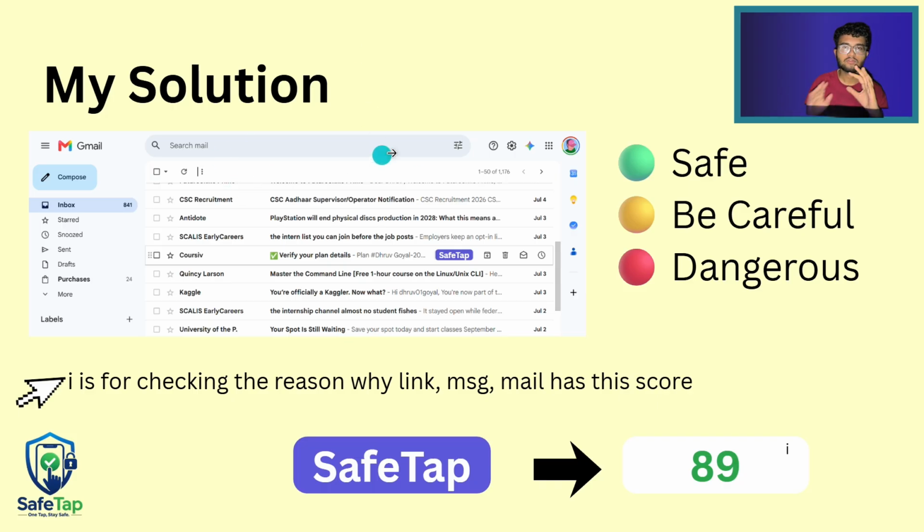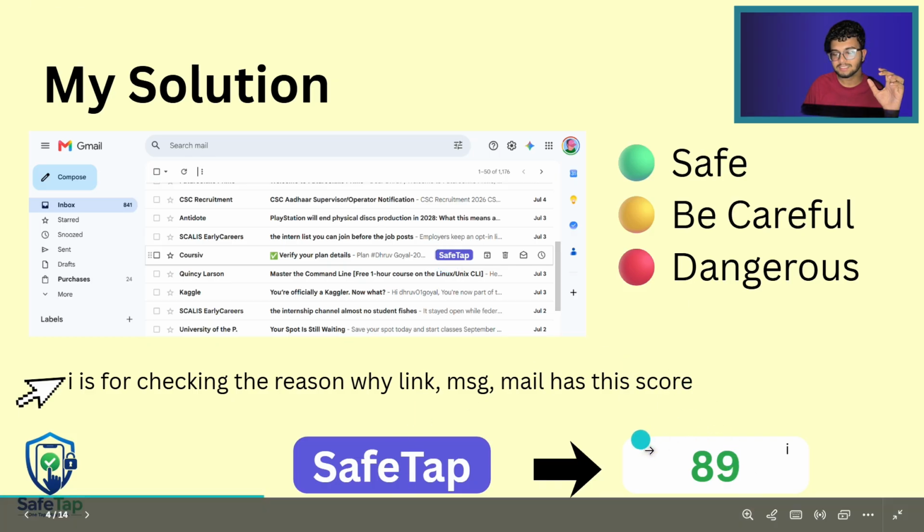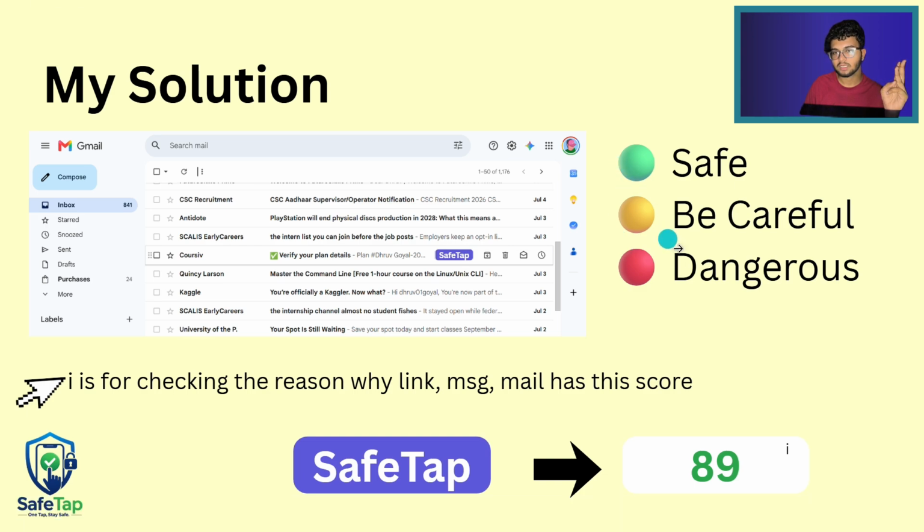So here what it actually does is that you will get an option like SafeTap here. Whenever any elder person, let's say our user is grandma, clicks on that button, then that button will change into something like this. After some processes in the background that grandma doesn't see, here is a score, a number in green color. It could be in green, yellow, or red color.